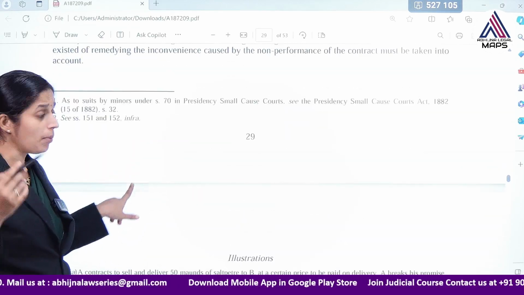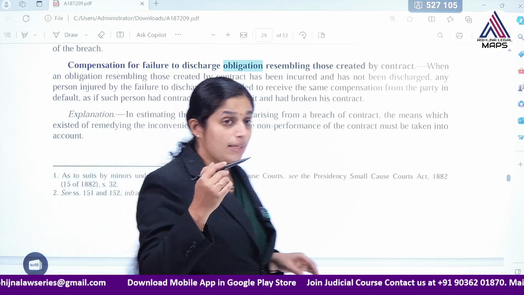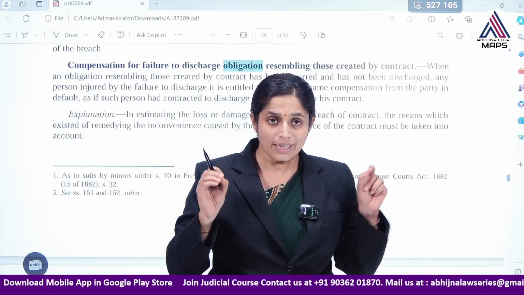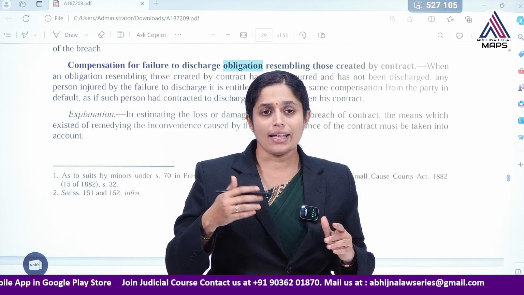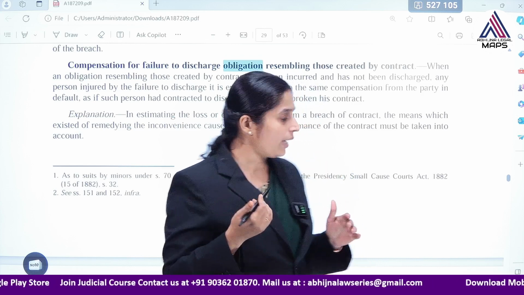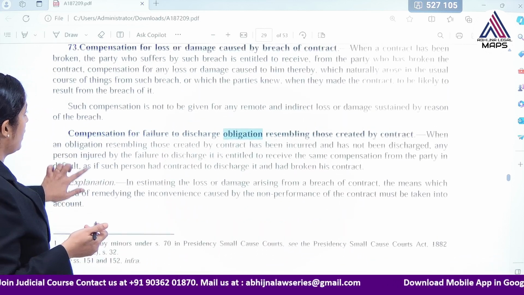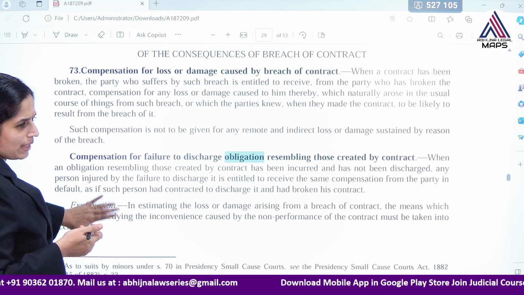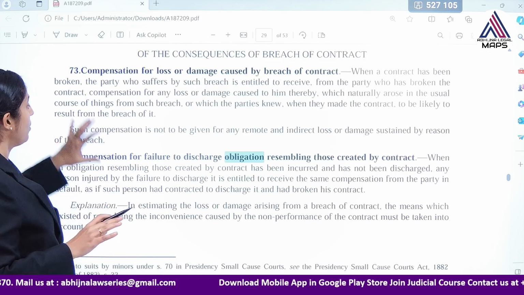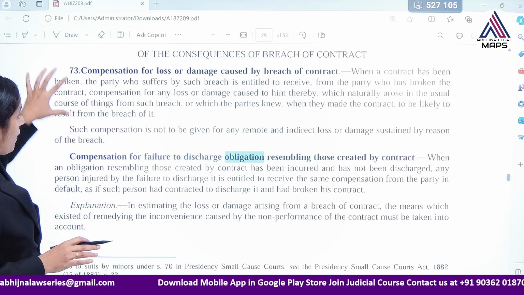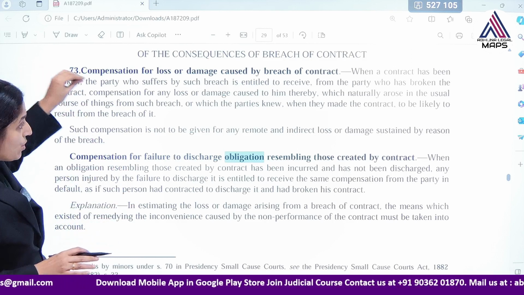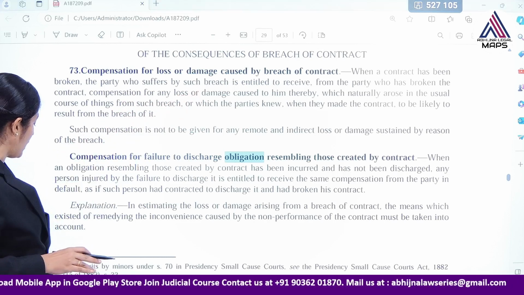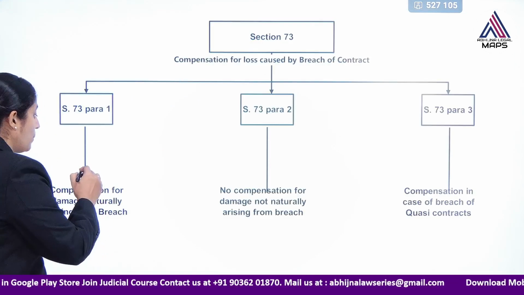Section 73 has maximum number of illustrations, right from A to R. It means up to 18 illustrations you have. So you may get any of the illustrations as a form of a multiple choice question. See here, if we see section 73, here we can find three parts, the first para, the second para and the third para, and the last one is the explanation, not that relevant, but these three things are very important. The first portion says that whatever loss or damage naturally arises from the breach of the contract, in such circumstances compensation can be awarded.